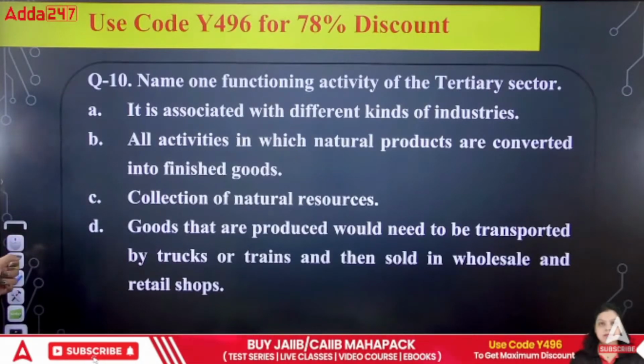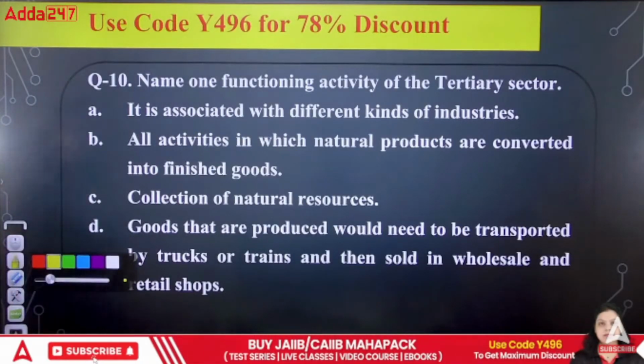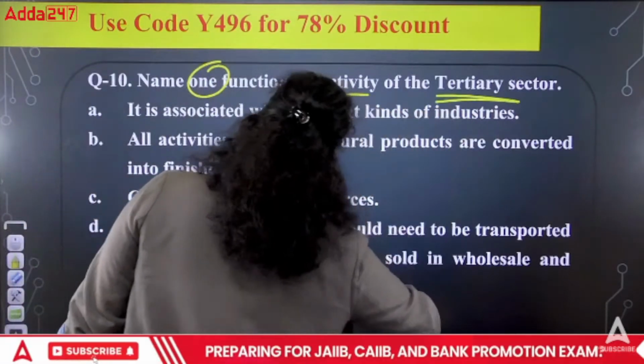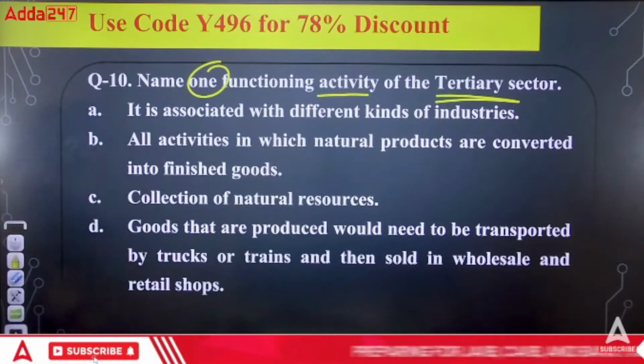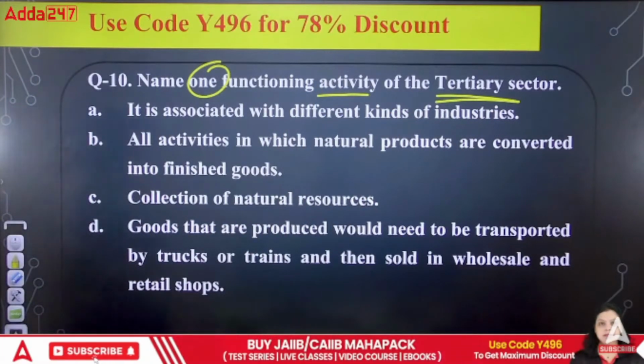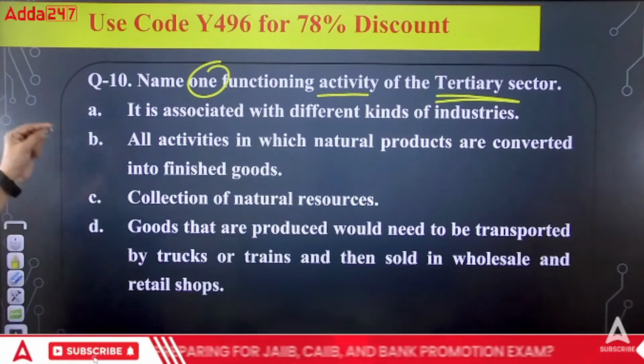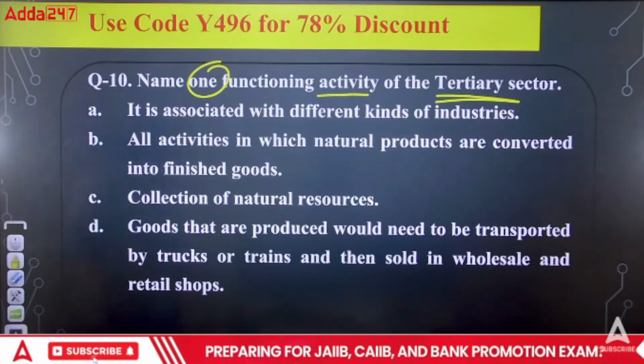Now the next question, and the last question of the session, is talking about naming one functioning activity of the tertiary sector. So out of these four options, you have to tell which of the following is the function of the tertiary sector or related to the function of the tertiary sector.